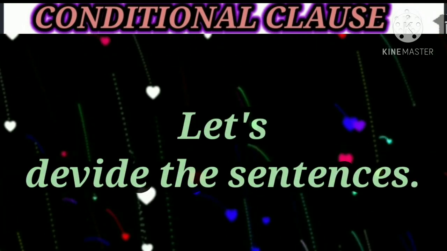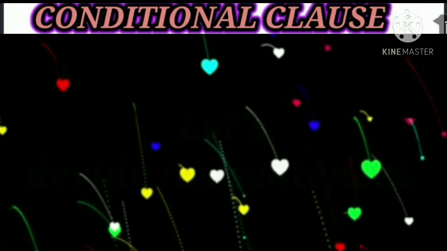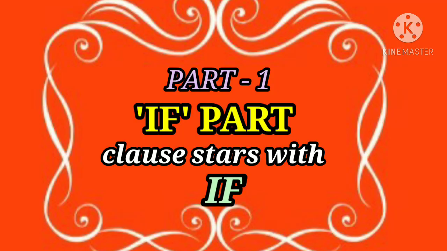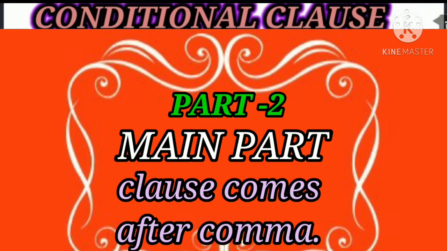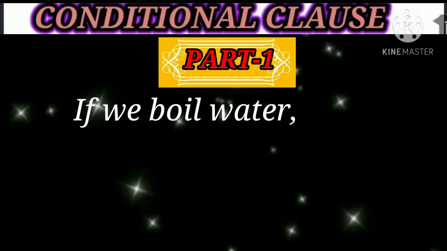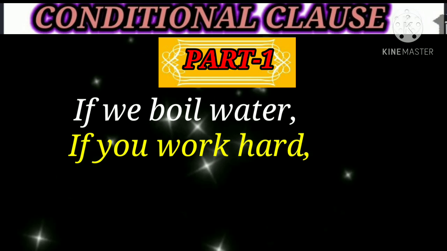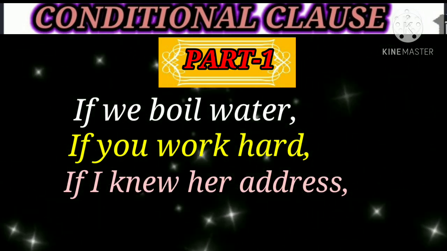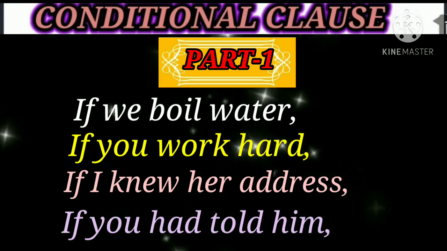Now we have to divide each of the sentences into two parts. Part 1 is the if part of the sentence. The clause begins with if, and the second part is the main part, the clause that comes after the comma. Part 1: if you boil water, if you work hard, if I knew his address, if you had told him.